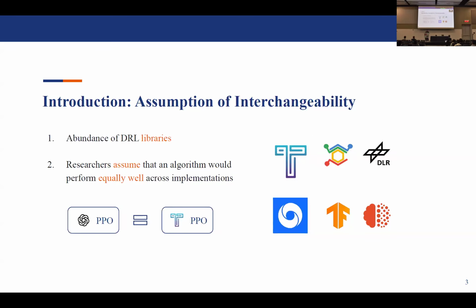So recently, there's been an abundance of deep reinforcement learning libraries. For example, the library by Tianshou, by Dopamine, or by Stable Baselines 3. And we've also noticed this trend whereby researchers assume that an algorithm will perform equally well across its many implementations. For example, the PPO algorithm by OpenAI Baselines, the assumption is that it will perform equally well as the PPO implementation by Tianshou or by Stable Baselines 3.